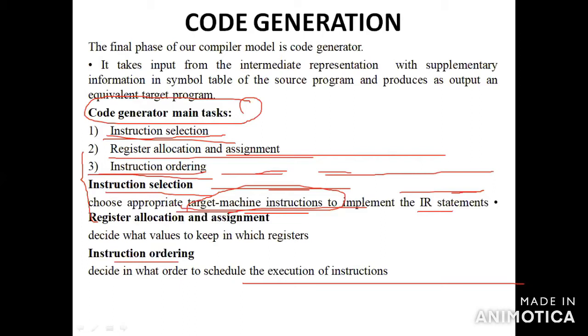Second, you have to decide which values to keep in which registers. Third, you have to decide in what order to schedule the execution of instructions. Okay, so this is the code generator, code generation.